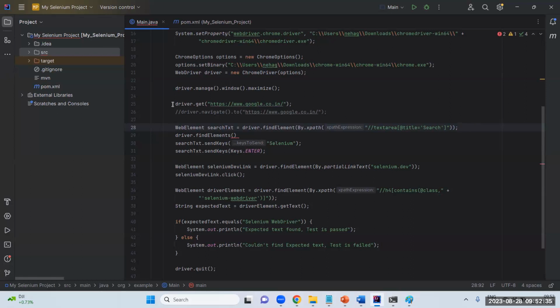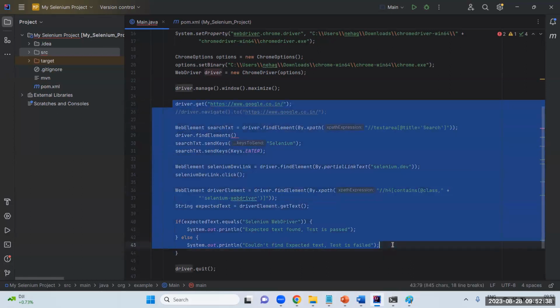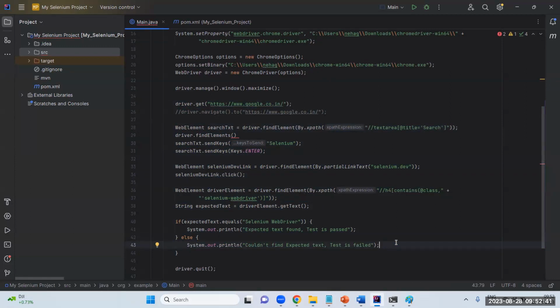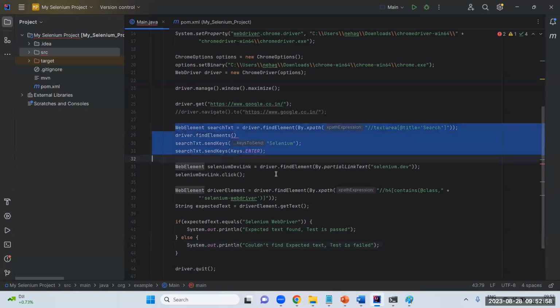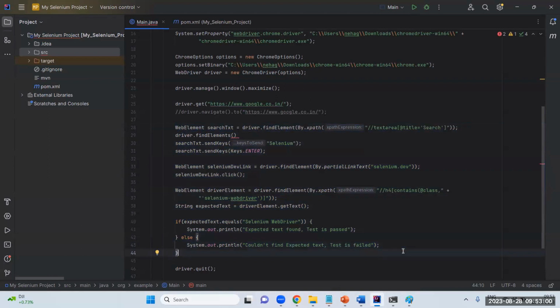See, whatever I have written here will definitely work, no doubt in that. But if I maintain different Java classes, use all the Java concepts, and write it in a framework-structured way, and if it is more reusable, so that if I wanted to search another area, I just put this in a function and reuse it, and you write your code in that way, which one would you prefer? Definitely the second one, right?